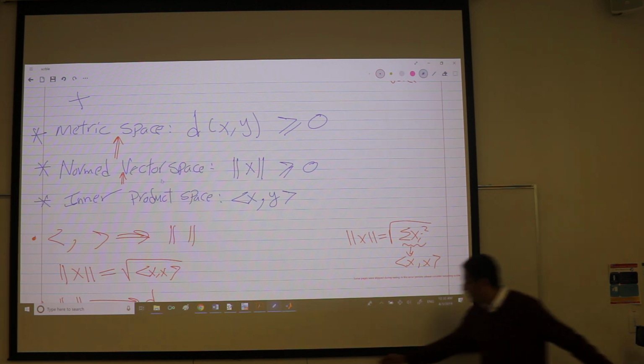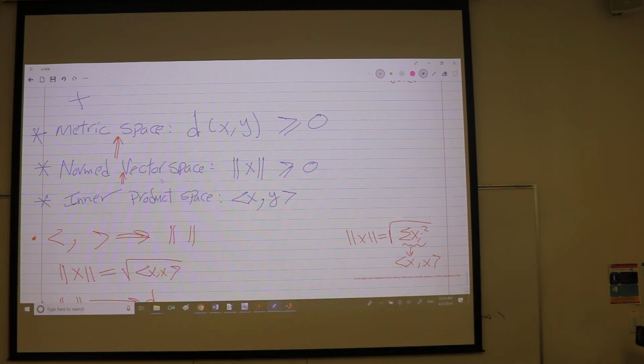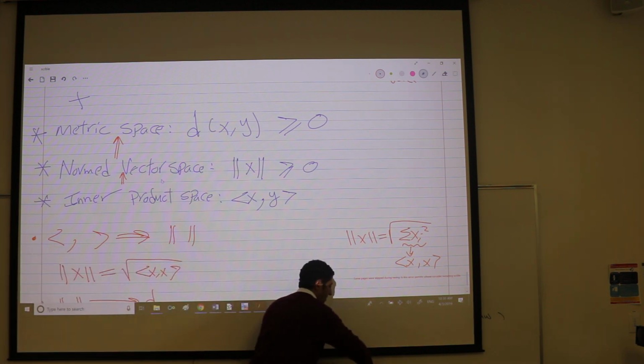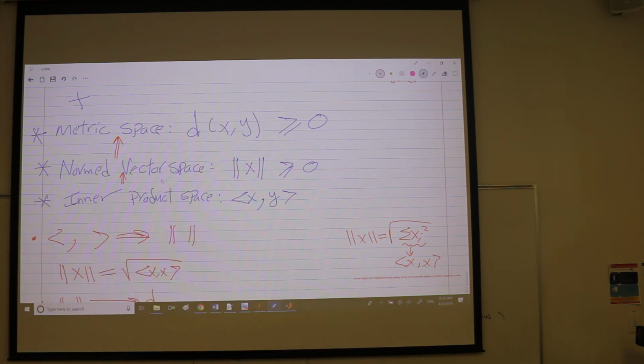So X is apple and orange, with D defined as: apple and itself is 0, orange and itself is 0, apple and orange, the same as orange and apple, is 1.